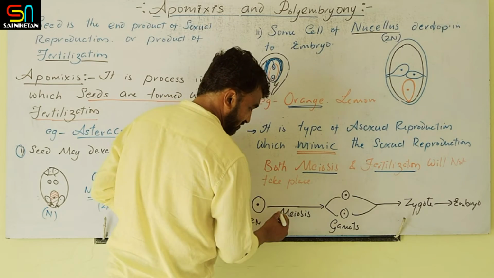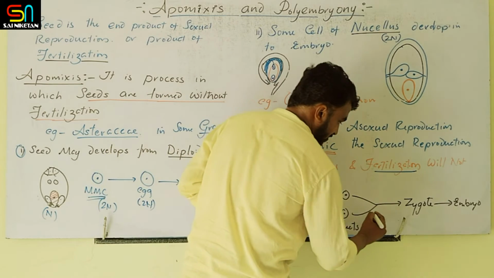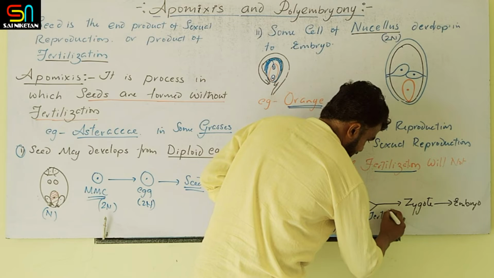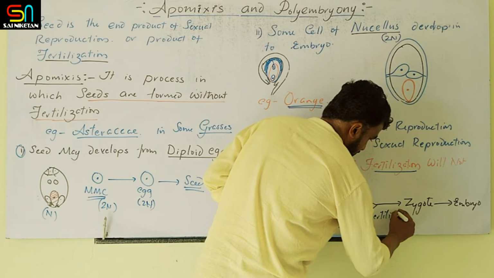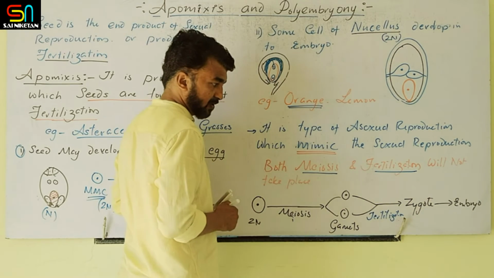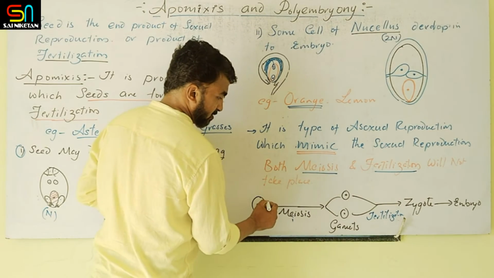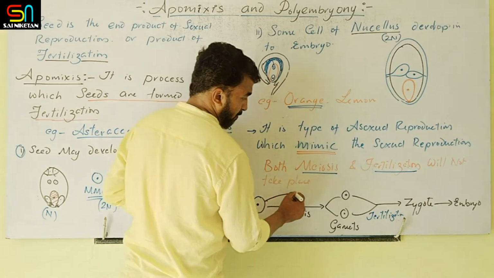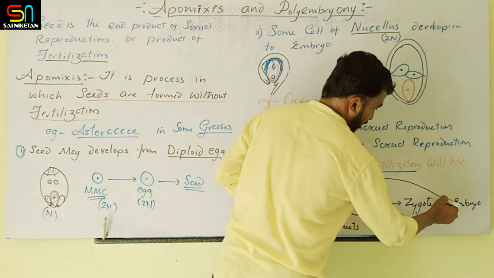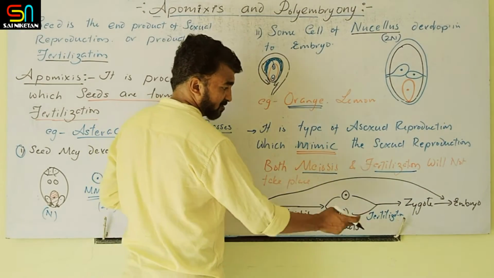Now this is the first event, meiosis, and this is called fertilization. Clear?